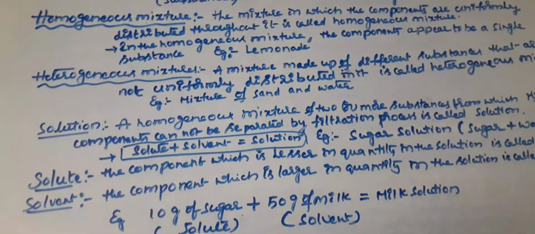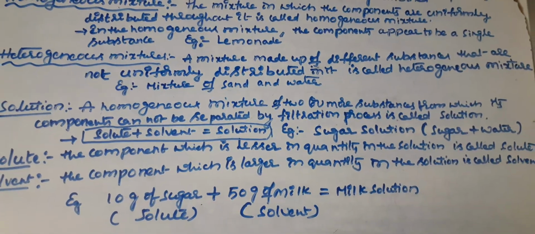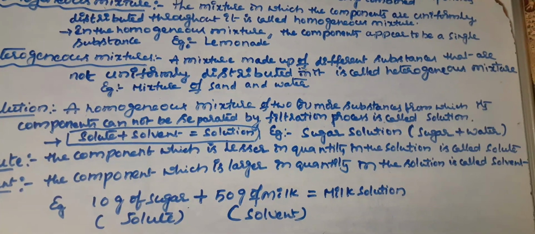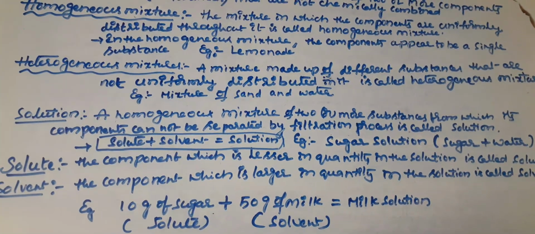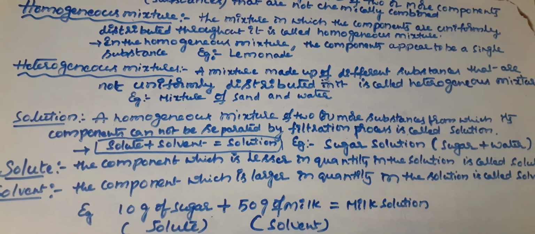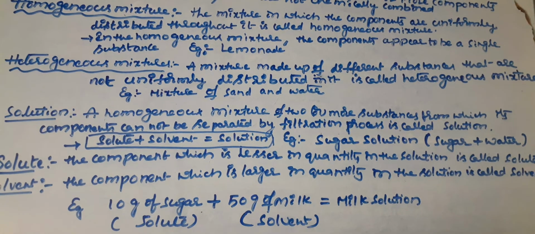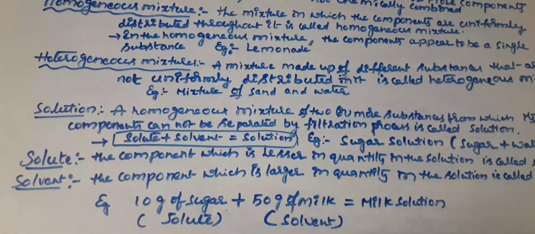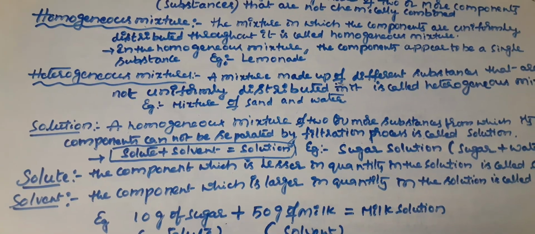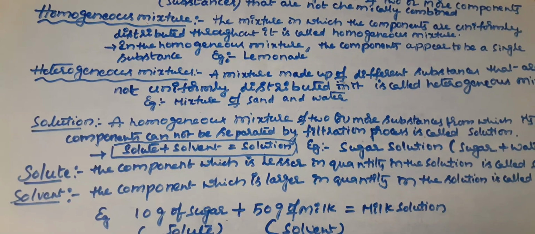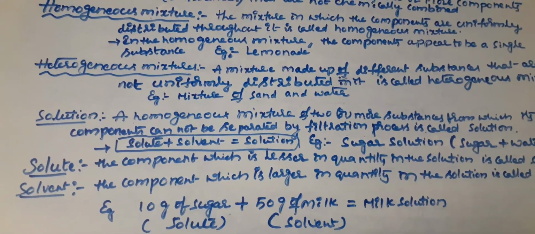Next, what about a solution, students? A homogeneous mixture of two or more substances from which its components cannot be separated by the filtration process is called a solution. So solutions are examples of homogeneous mixtures from which components cannot be separated by the filtration method. Then such homogeneous mixtures are called solutions.